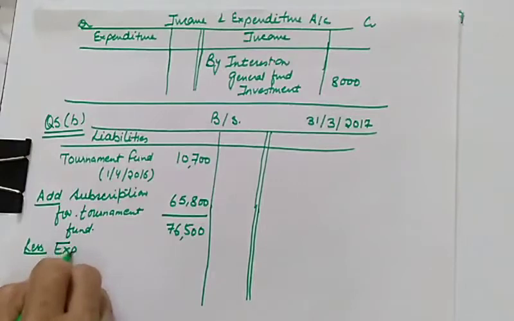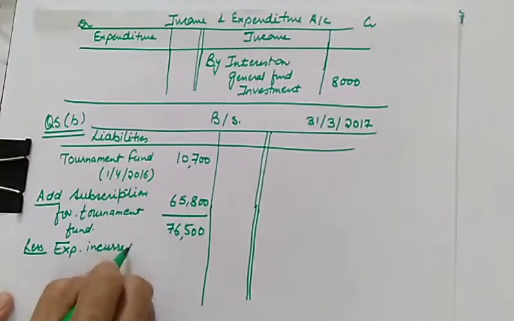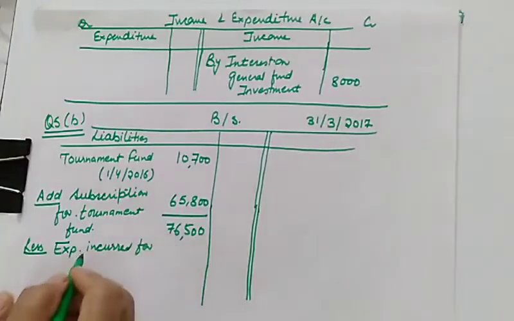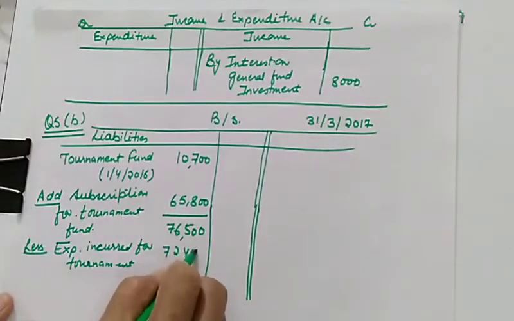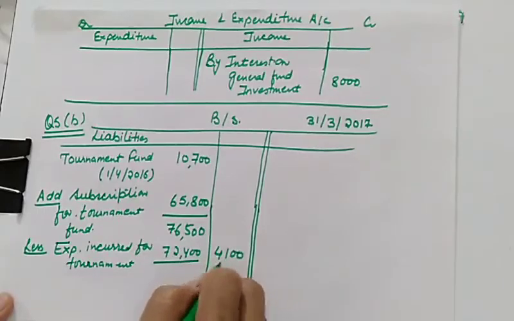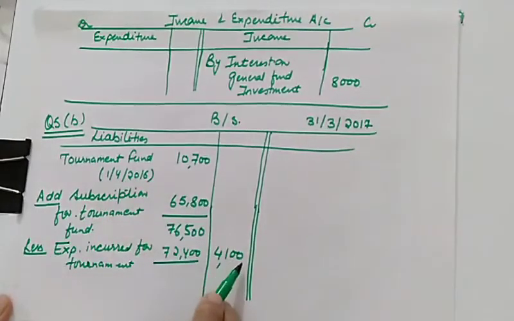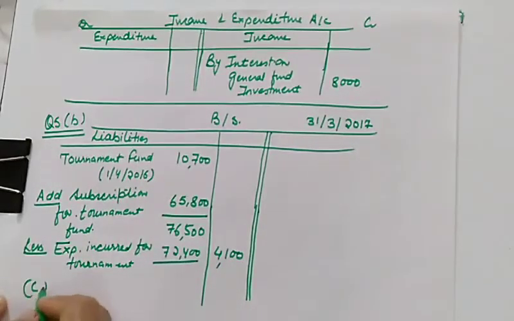From that you will deduct tournament expenses incurred for conducting the tournament. So expenses are 72,400. So the net balance of tournament fund will be 4,100.